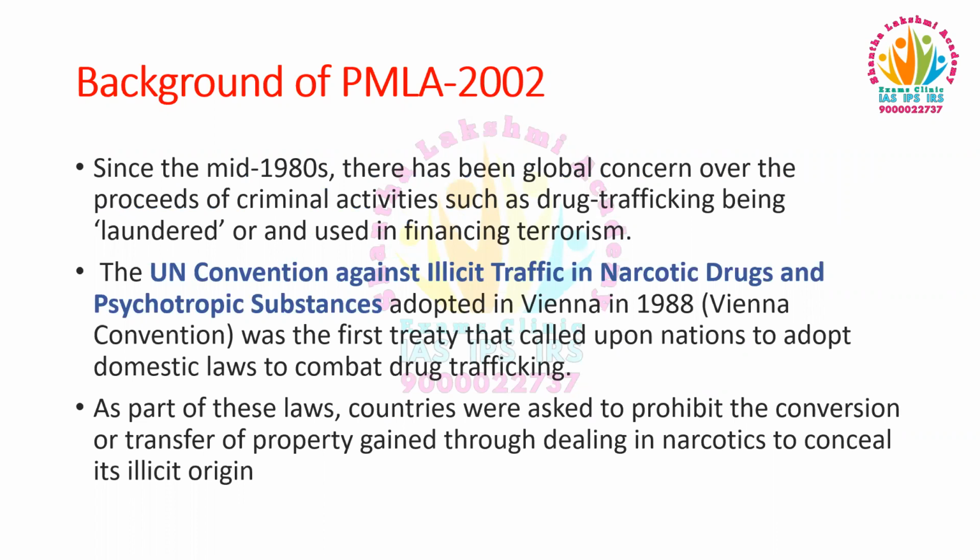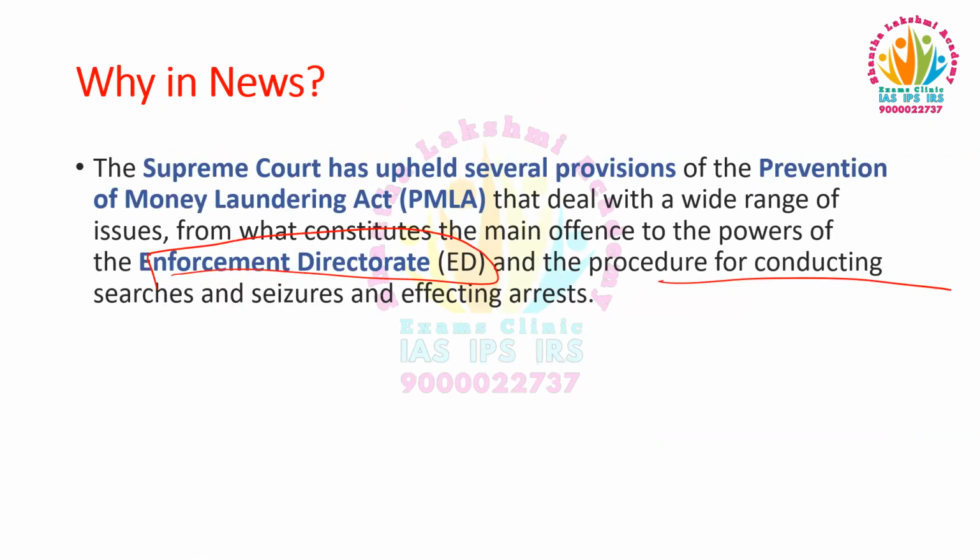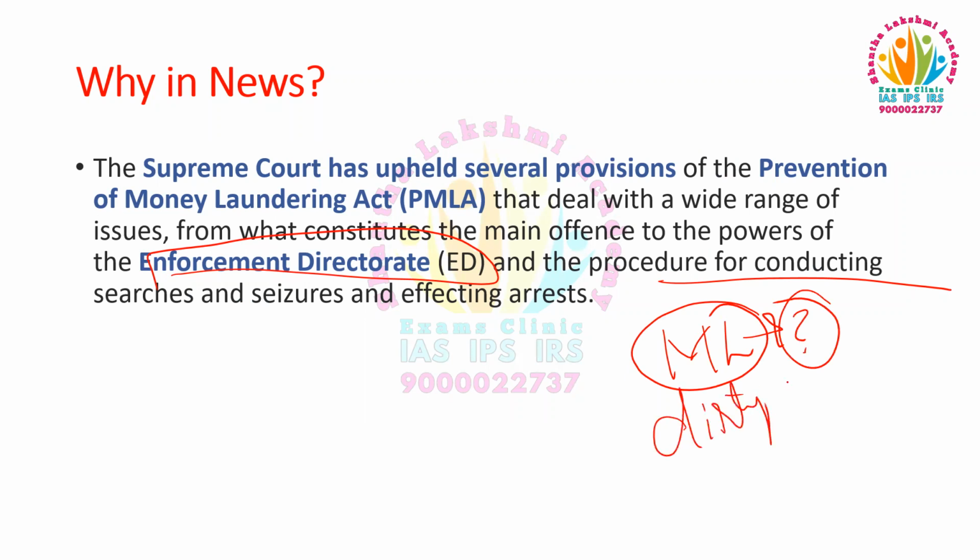before we go into the discussion of this Prevention of Money Laundering Act 2002, first let us understand what is meant by money laundering. Money laundering is nothing but the process of conversion of dirty money, that is the money earned through illegal means or activities, to legitimate money, that is the good money.